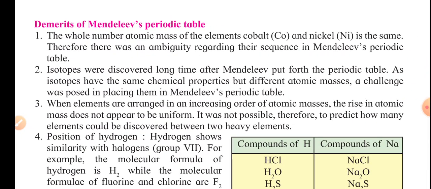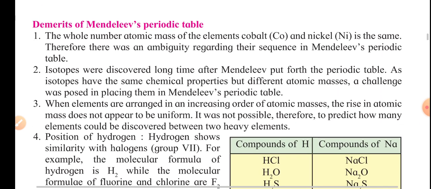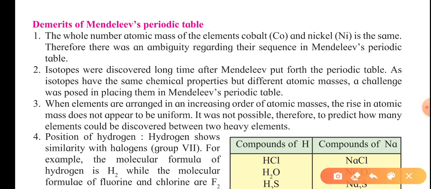Apart from all these things, there are some demerits. So what are those demerits? Let's take an example: the whole number atomic masses of the elements cobalt and nickel are the same.